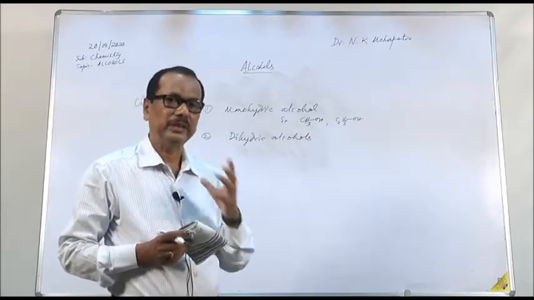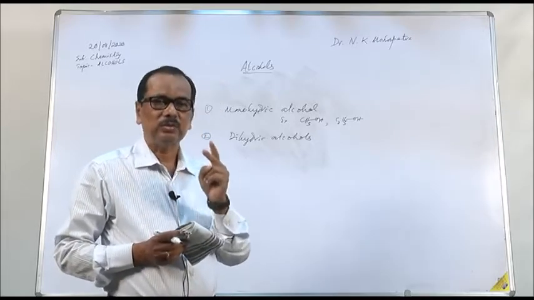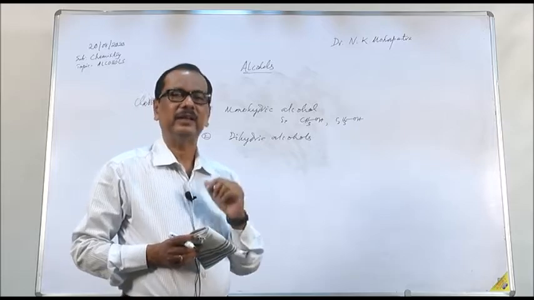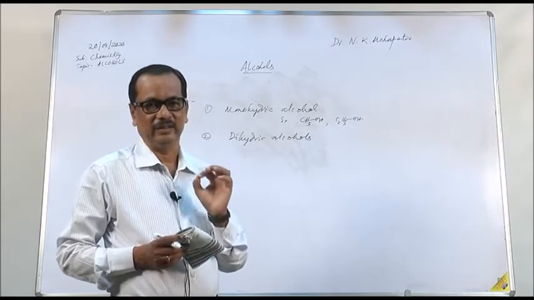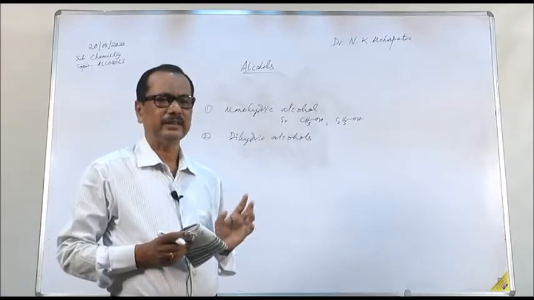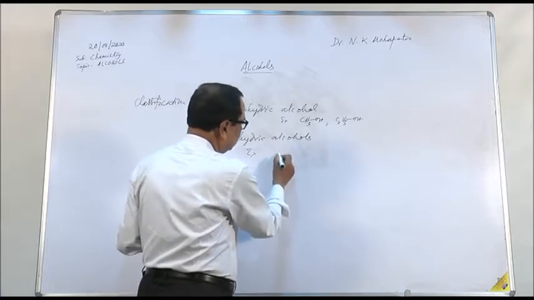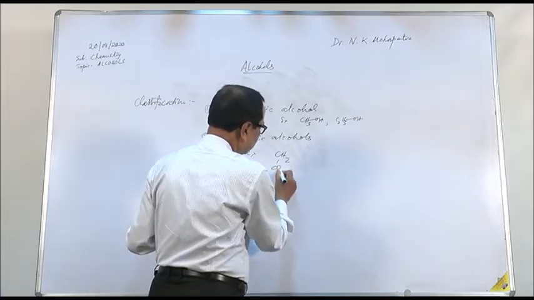atoms. But when the two OH groups are present on adjacent, two consecutive carbon atoms, then that alcohol is called glycol. And if they are present in 1,3 or 1,4 positions, etc., then they are normally dihydric alcohols. For example, CH2OH, CH2OH.